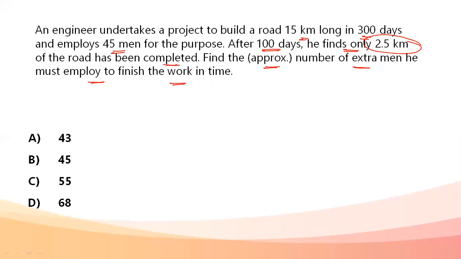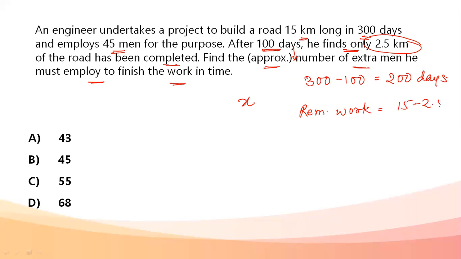Okay, 45 men already working. Let X be the total number of men required to finish the task in the next 200 days. See, 100 days are already gone, so the number of days remaining is 300 minus 100, that is 200 days. So in 200 days, the work needs to be completed. 2.5 kilometers is already done, so the remaining work is 15 minus 2.5, that is 12.5 kilometers of the road to be built.